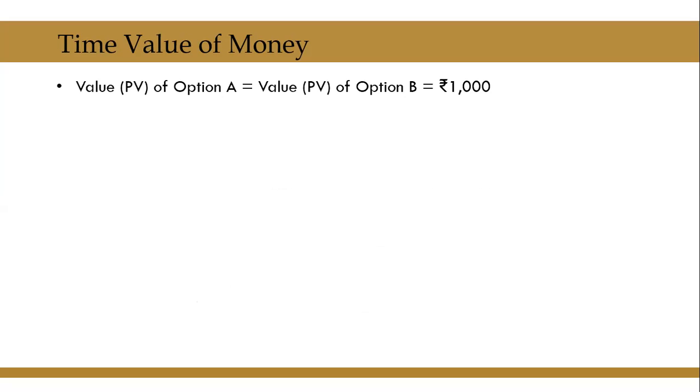That means the present value of option A is now equal to the present value of option B, which is equal to rupees 1000. In other words, present value of option A minus present value of option B is equal to 0. This may look very elementary, but in finance, this difference being 0 between two alternatives is a very important concept, because a lot of finance theories are developed based on this concept of choosing between two alternatives, and when two alternatives have same value, the difference between them becomes 0 and one becomes indifferent to both the alternatives.